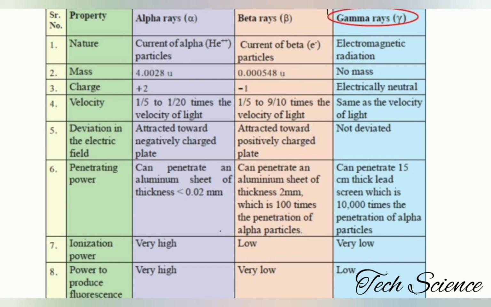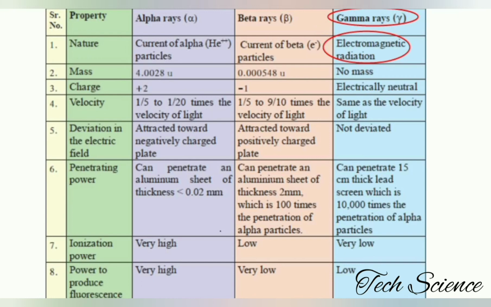Third is regarding the gamma rays. What about gamma particles? Gamma rays, also called gamma radiation, are a penetrating form of electromagnetic radiation, generally arising from the radioactive decay of atomic nuclei. They consist of the shortest wavelength of the electromagnetic waves, and that's why they impart the highest photon energy. This is the nature of the beta particles, alpha particles, and the gamma particles.